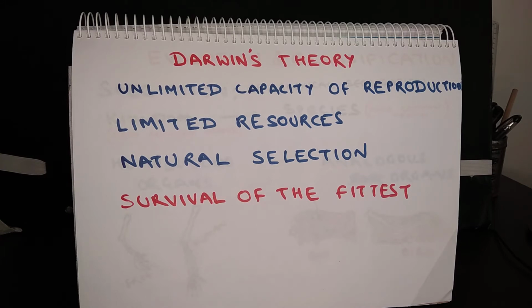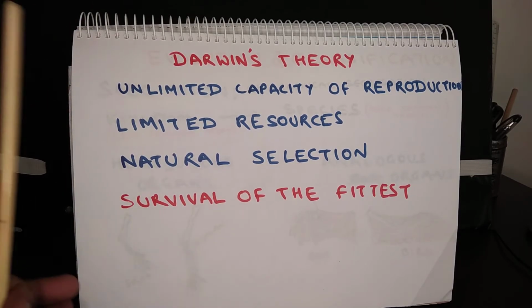Nature selects only those organisms which are better fit to survive in the changed circumstances, and that is how Darwin said, survival of the fittest. The organisms which are fittest to survive in the changed environmental conditions, they only survive, and others perish in the process. And finally, this leads to the evolution of a new species.